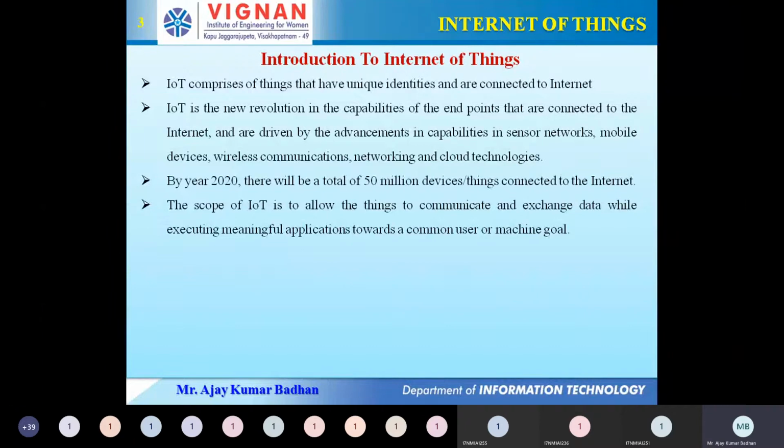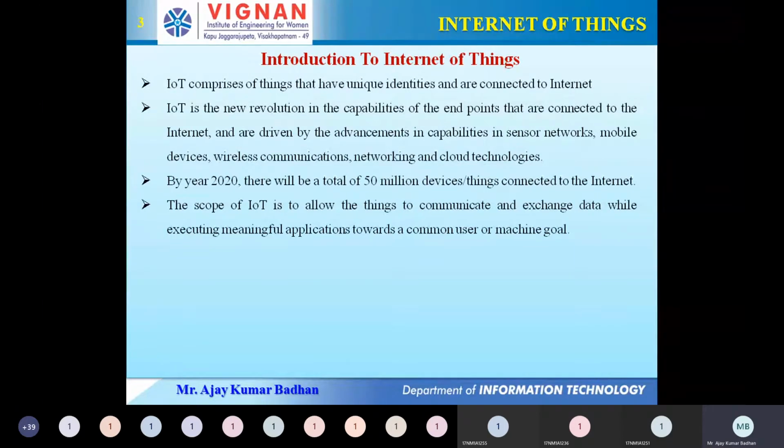Now coming to the scope. IoT is nothing but a set of electronic devices which are connected to a net, and with the help of that they are performing operations. But the real scope of Internet of Things is not limited to that. It is beyond that. Till now, the idea we have is that Internet of Things is electronic devices connected to the internet through a network. But we have still more.